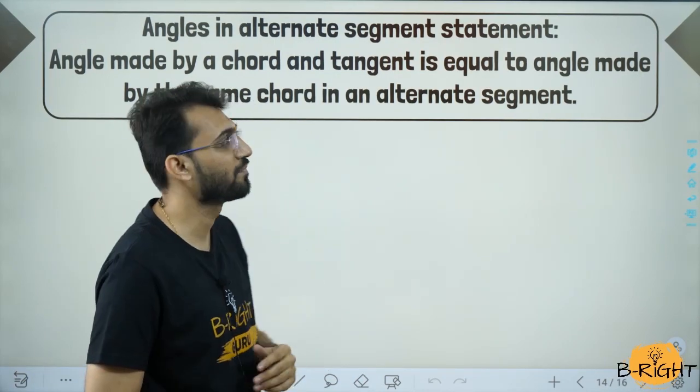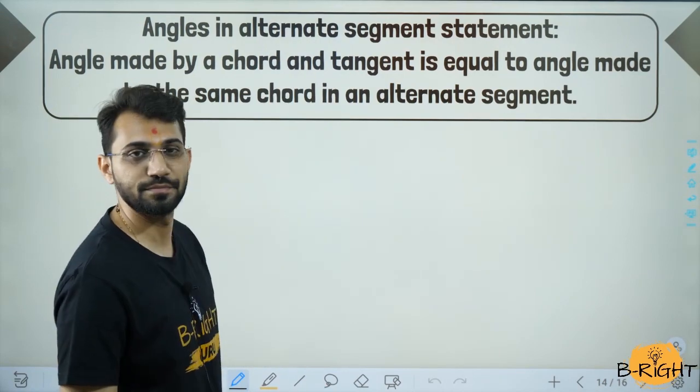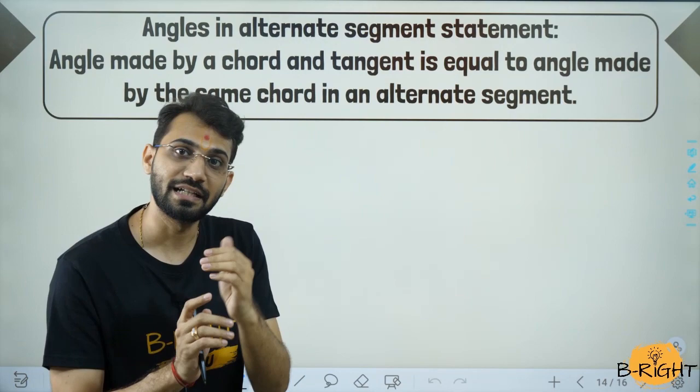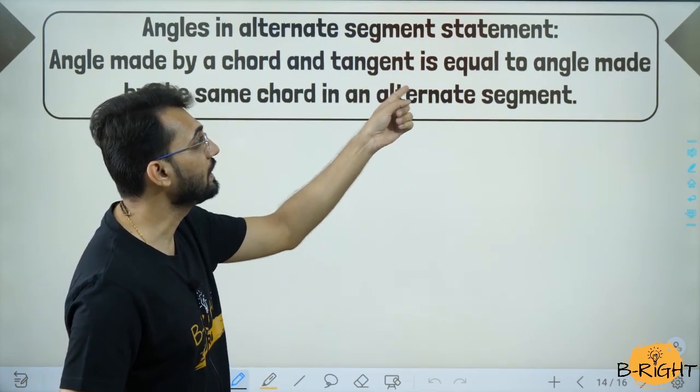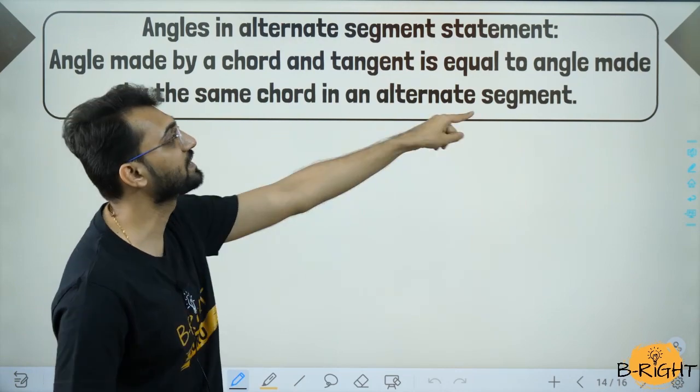Let us have a look. Angle made by a chord and tangent. Take a chord and a tangent, and the angle made by that chord and tangent is equal to the angle made by the same chord in the alternate segment.